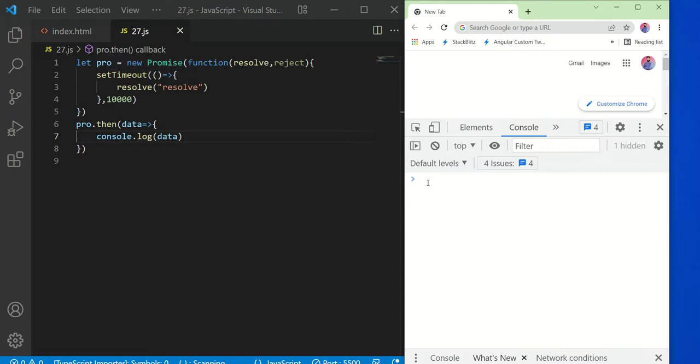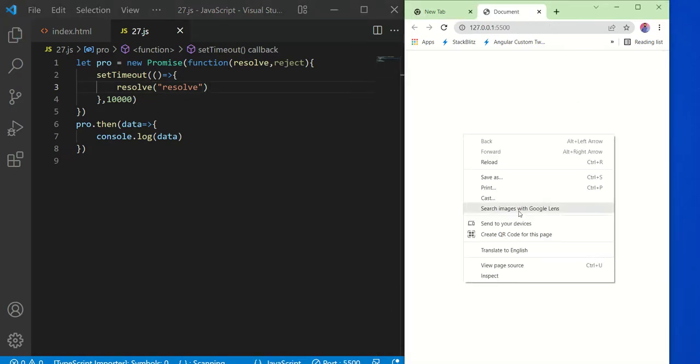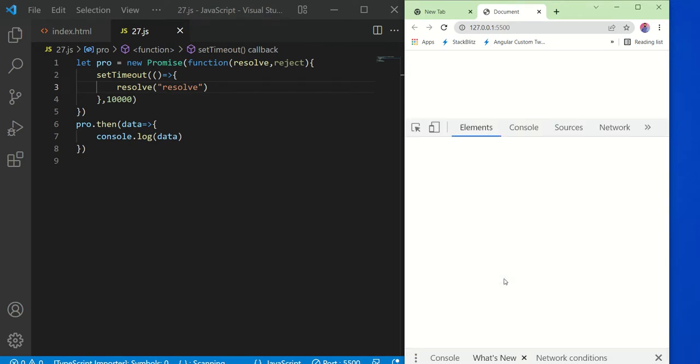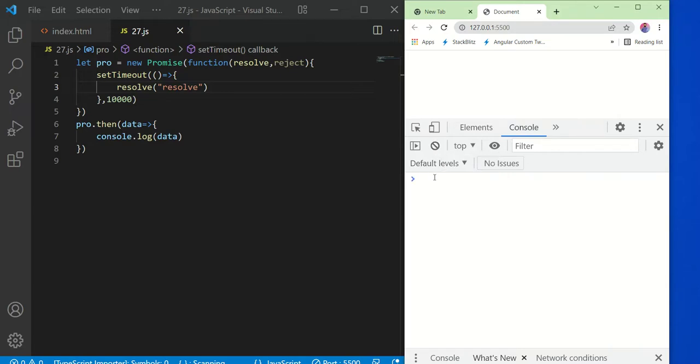I need to wait for 10 seconds. After the 10 seconds this resolve will get triggered, and once resolve is triggered, with the then method we will get the data. So I need to start the server once again. Let's go to the console and wait for some time. After some time data may appear. Yeah, I got the data after the expiry of the 10 seconds. This resolve got triggered.